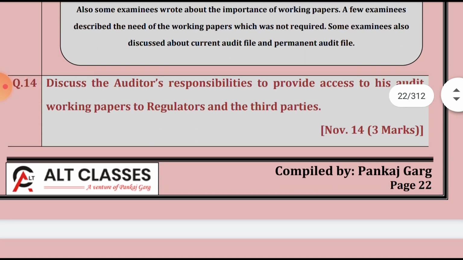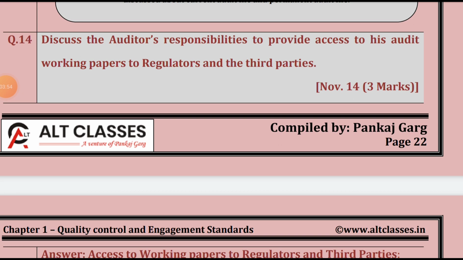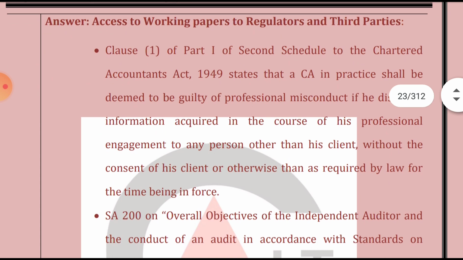Then we'll move on to the next question, which states: discuss the auditor's responsibility to provide access to his audit working paper to the regulators and third parties. What is the auditor's responsibility to provide access? Generally, working paper as per SQC 1 is the property of an auditor. That we all know, that audit working papers are the property of an auditor, which is mentioned in SQC 1. Now, what is the responsibility to provide access to the working paper to the regulator and third party? So we'll proceed.